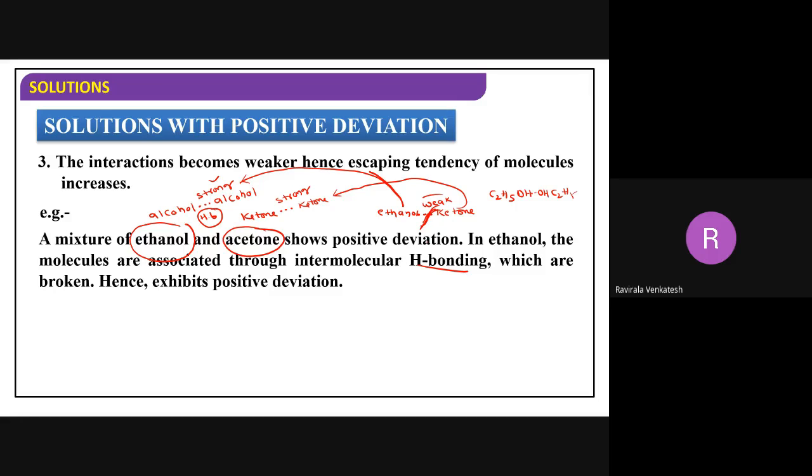For example, take backbench students. Who generally sits in the backbench in your class? Kiran sits in the backbench. So I told him to sit in the front bench, okay? But after my class is over, where does he go back to? He goes back to the back bench. Similarly, when they mix, the interactions are weak, therefore they will go back into their previous interactions, right?